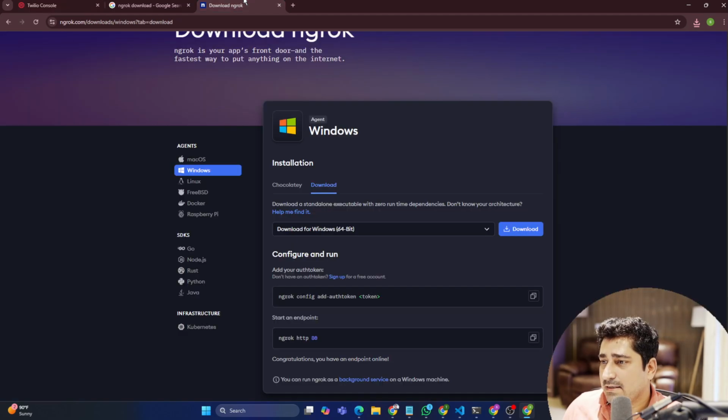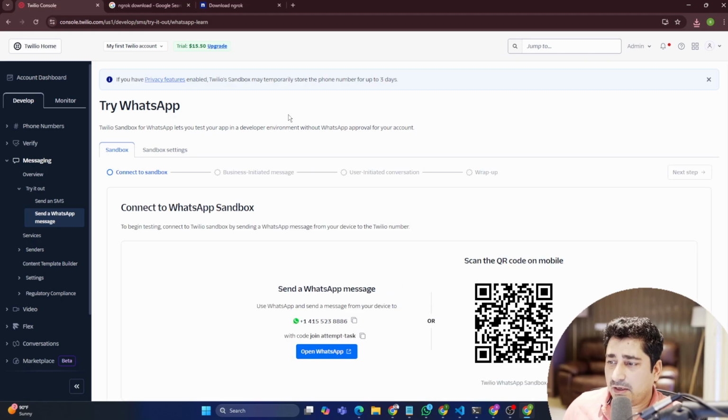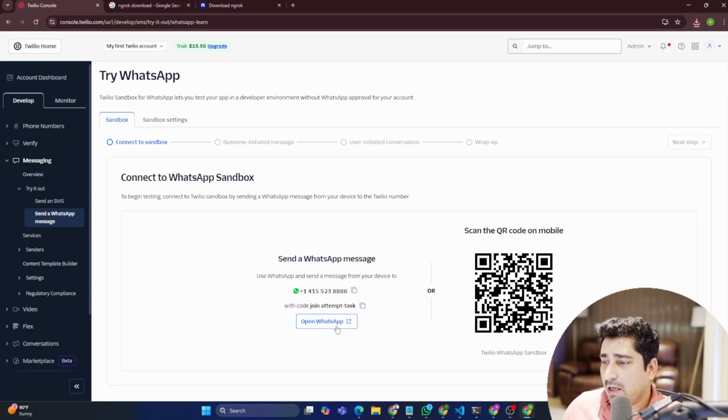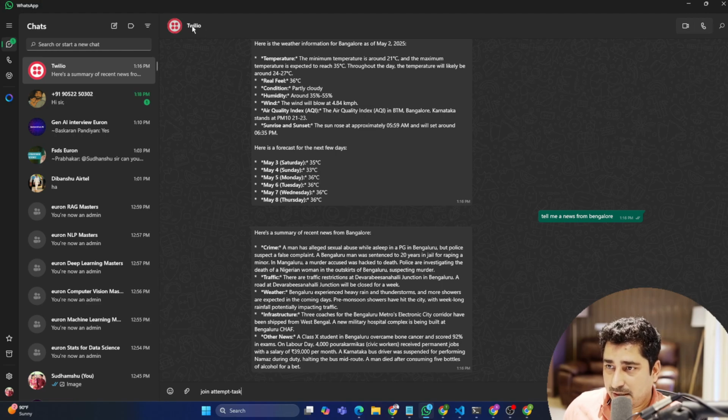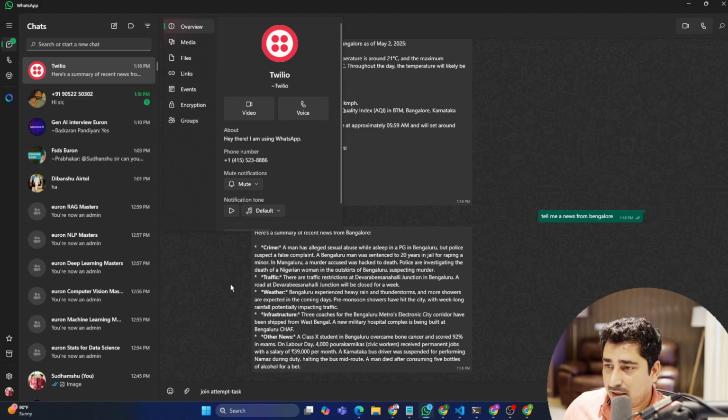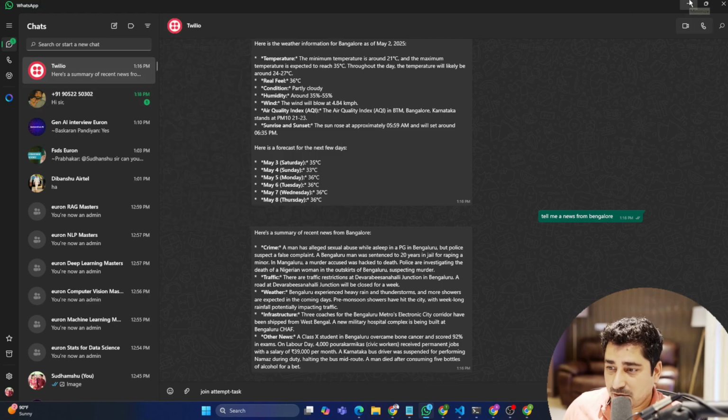So ngrok, guys, download it and keep it handy, and then Twilio. With the help of ngrok, I'm going to expose it. Okay, so I'm going to open up my WhatsApp, and here I have opened WhatsApp, and this is the Twilio, right? This is the Twilio. I have already integrated it. So this is going to open up in my WhatsApp and then I can try to send this message,